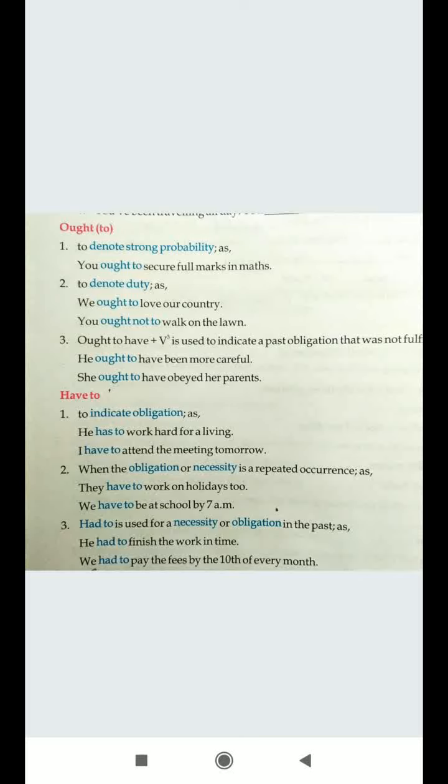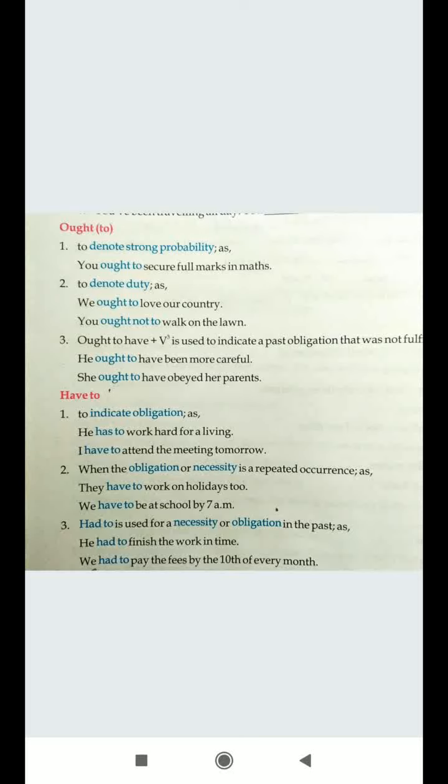Now the next one is have to. Have to is always for compulsion. You are forced to do something. It's not your wish to do. You are forced to do. You are under compulsion. First is to indicate obligation. He has to work hard for a living. That is your obligation. You have to do it. You have no other option.